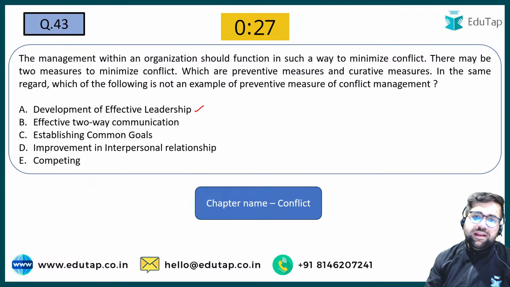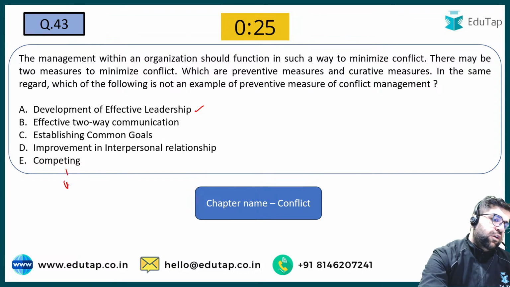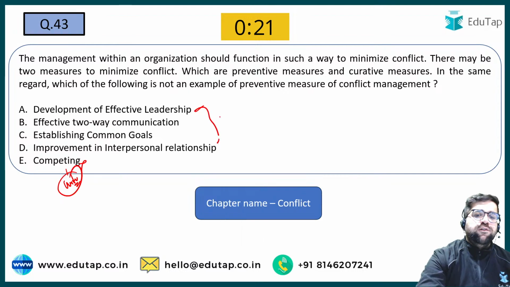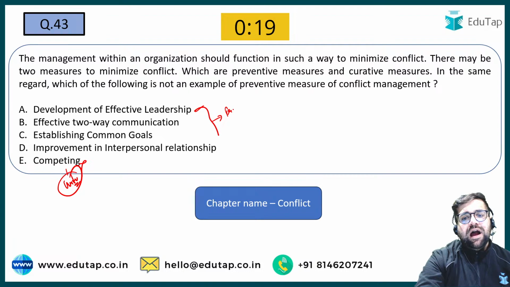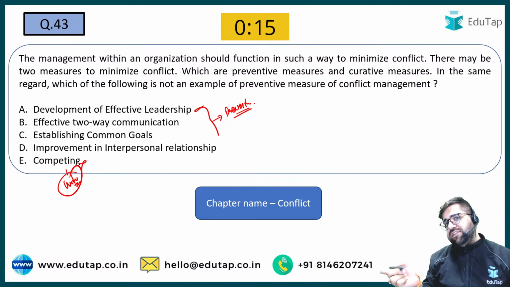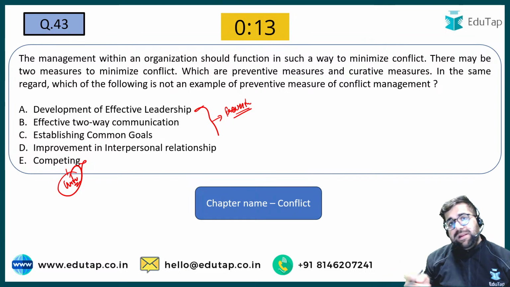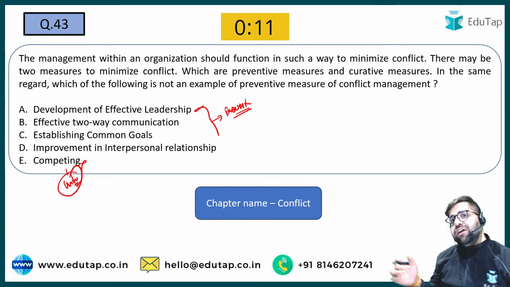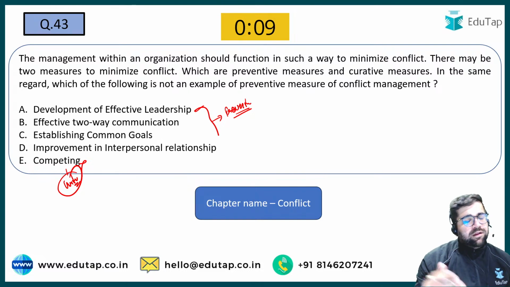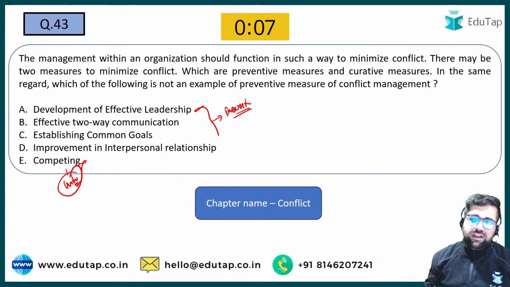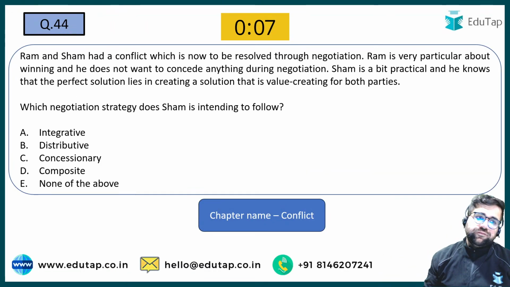Yes, competing is curative, not preventive. But all the first four, A to D, are preventive. This you will take in advance so that conflict does not take place in future. But competing, collaboration, all these are curative. Once the conflict has happened, you are trying to address it. Therefore, it's known as curative.